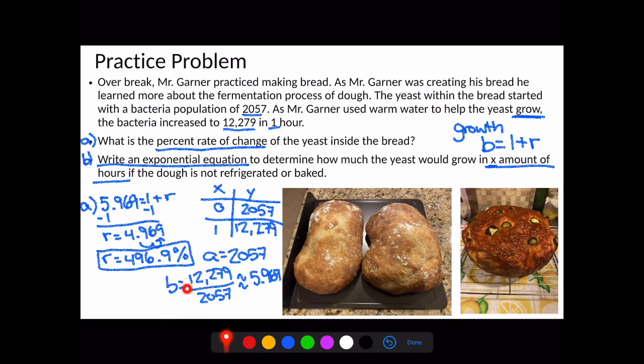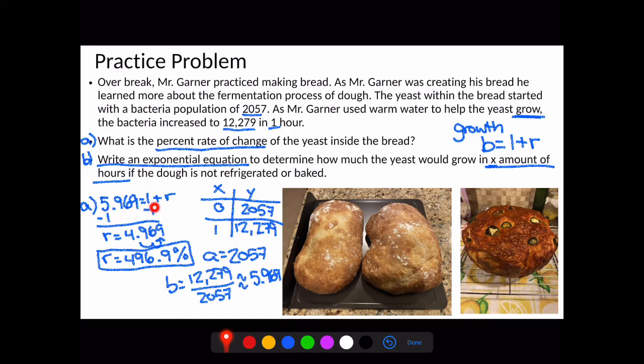And so we go ahead and we do B is equal to 12,279. I take any value in my Y column and divide it by the number right above it in the Y column. So divided by 2,057. This gives us about 5.969, which is a very large increase. And I go ahead and I take that 5.969 and I plug it in for our b value in this equation. So 5.969, and it's written right over here.